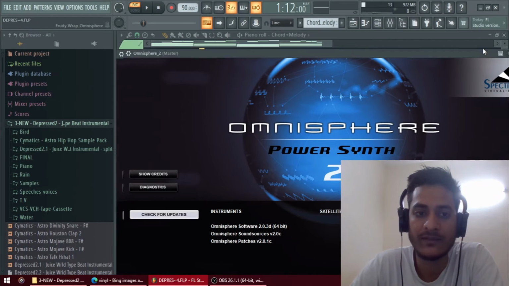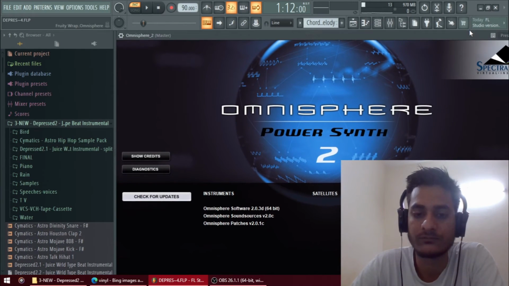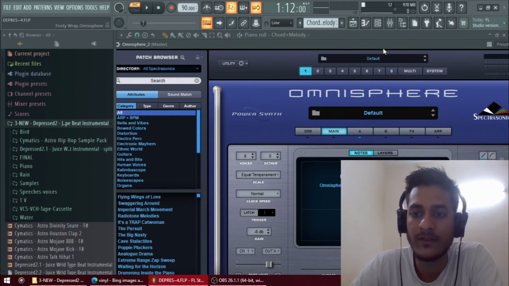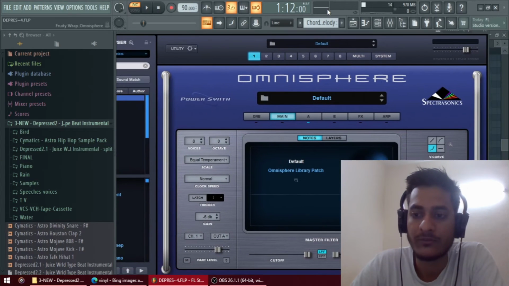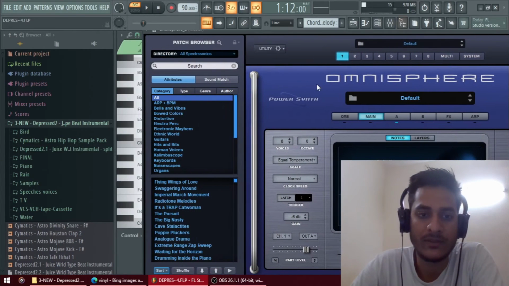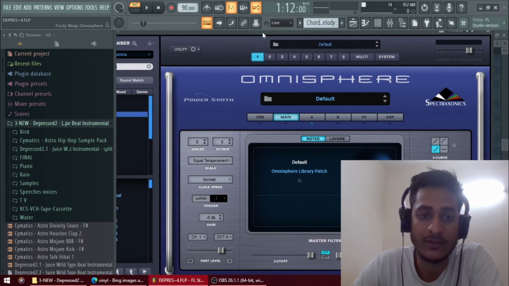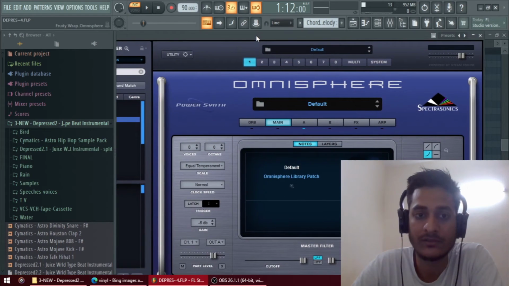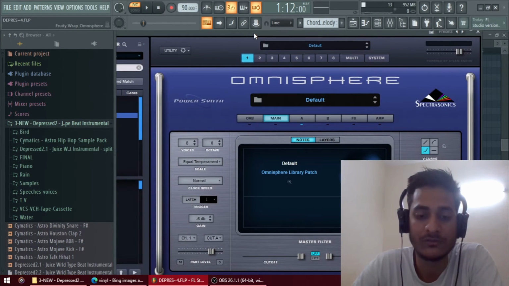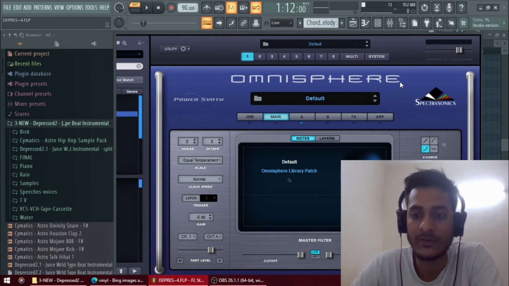So this is the basic structure of how the basic Omnisphere looks like. Actually, this is the Omnisphere, so there will be multiple options here. These are options for creating and setting your own basic platform for the DAWs, and these are the basic genres of the keys you want to create. If you want to create dubstep, trap, freestyle, jazz type of beats, or old school hip hop, you can create directly from here. Yeah, it's a very good plugin.